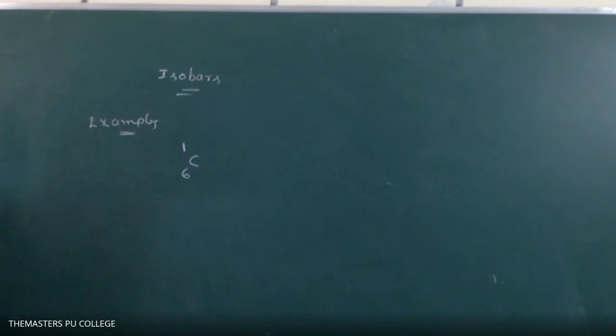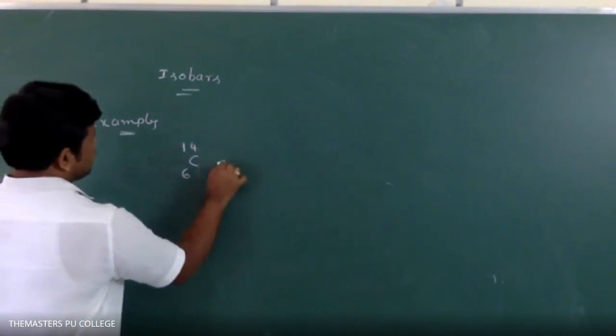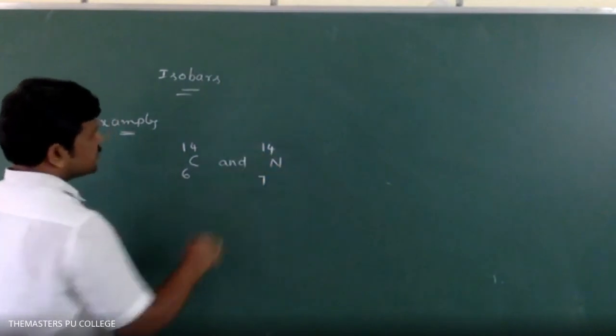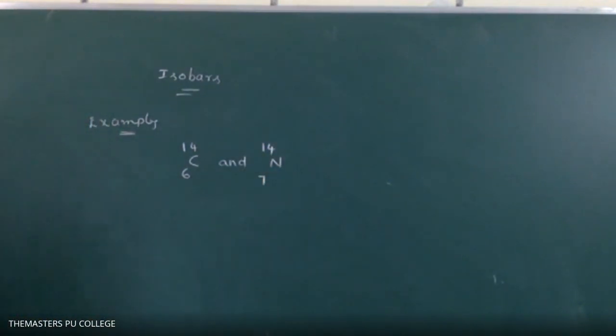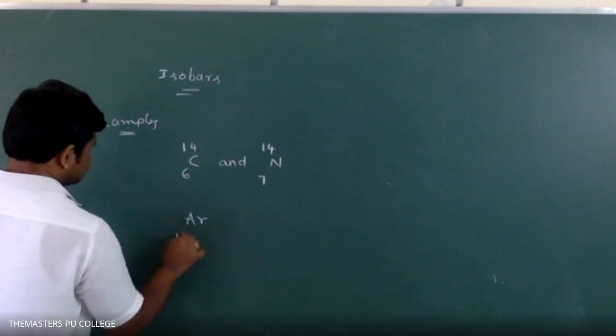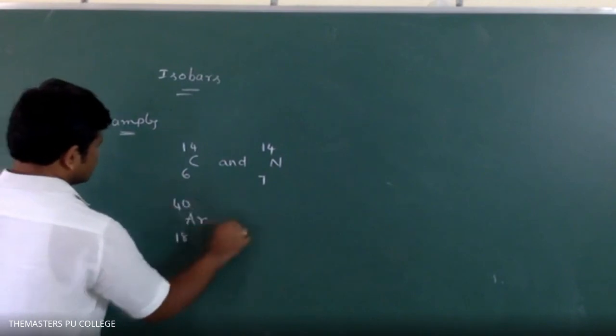C-14 (6) and N-14 (7). Argon and calcium.